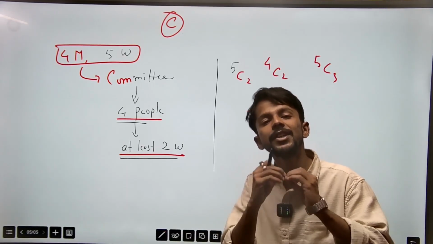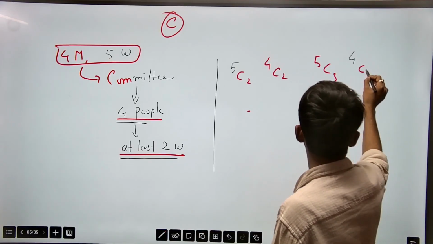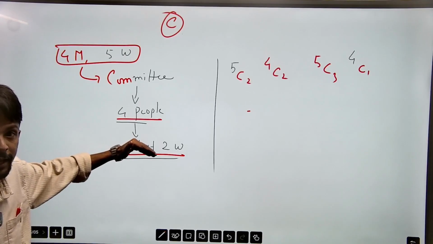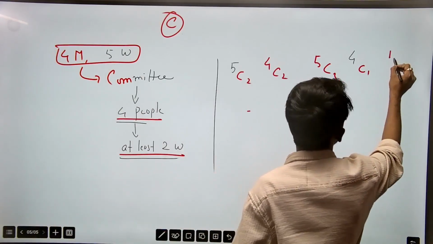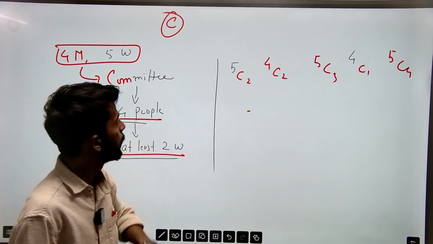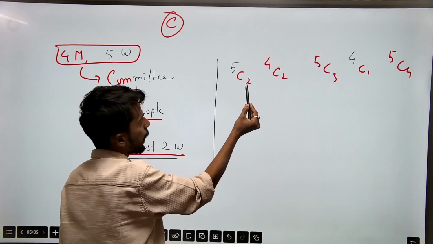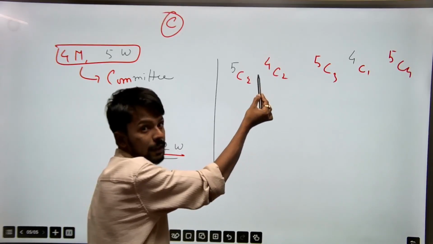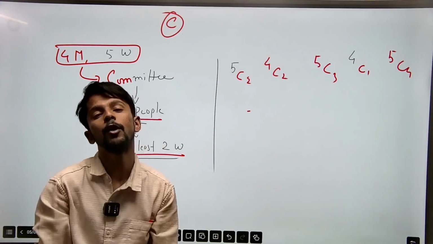But as soon as you take 3 women for the committee, you are left with only one position for the man. So that will be 4C1 and your committee is complete. Again, since there is no condition about the men, you can take all 4 people of the committee as women. That means you can take 5C4 also. Now observe the pattern. 5C2, 4C2: this is 2 members, this is 2 members. If you avoid any one of them, your committee is not completed. You have to take 5C2, 4C2 simultaneously. Then only your committee will be completed.